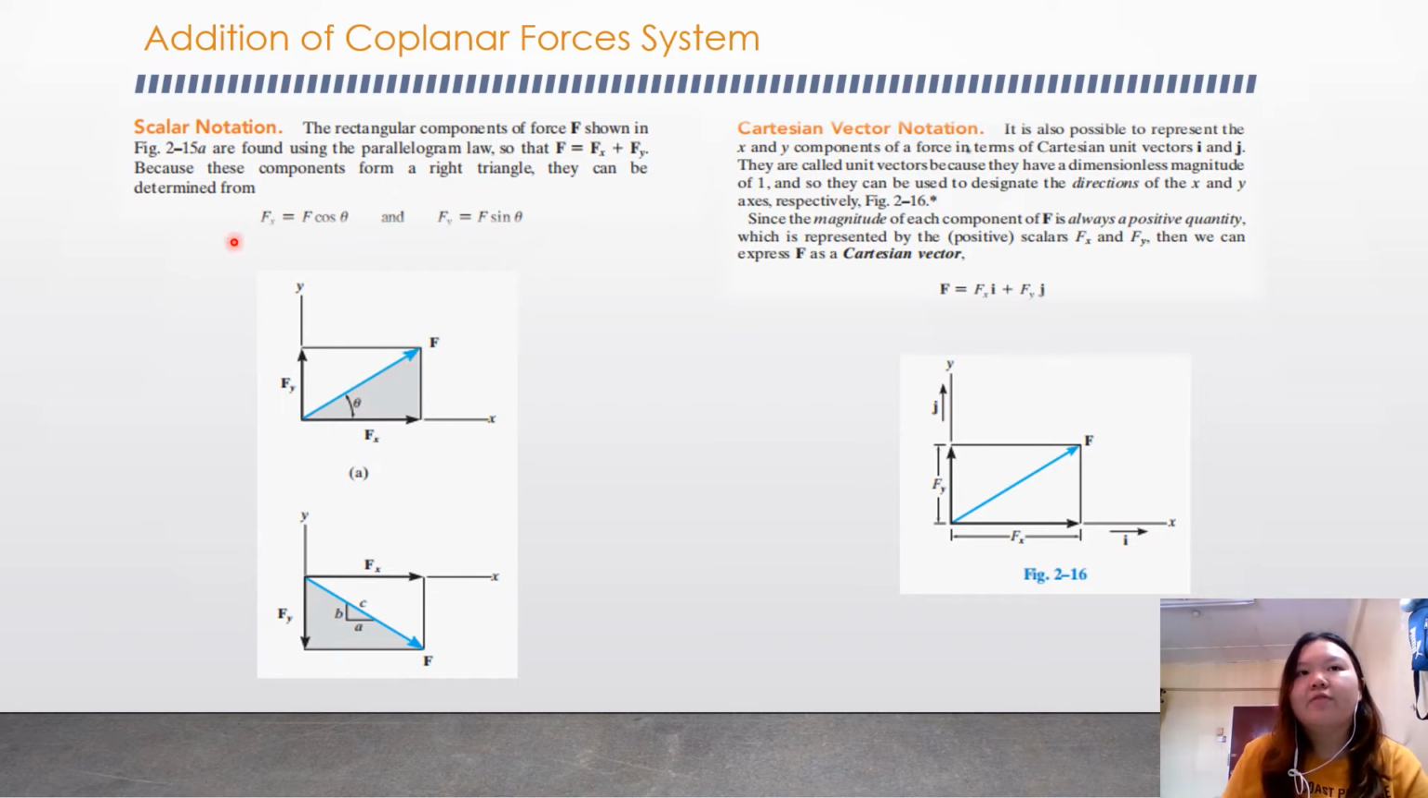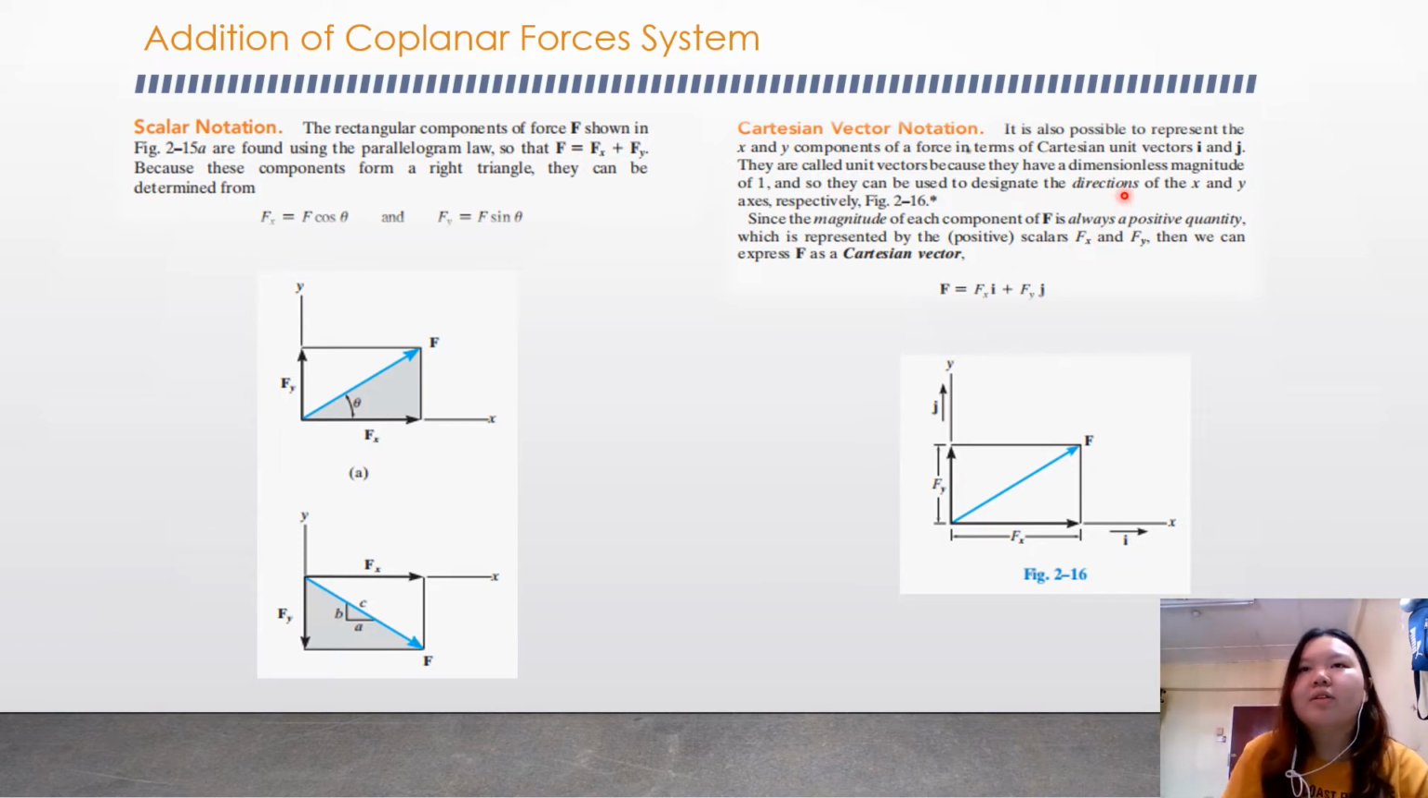They can be determined from Fx equals F cos theta, and Fy we can find from F sin theta. We can also use the triangle rule, SOHCAHTOA, to find the magnitude of each line here. Okay, the next one we will have is the Cartesian vector notation.